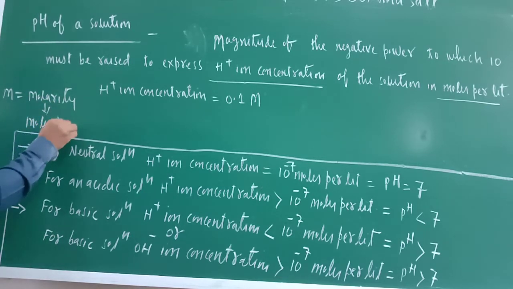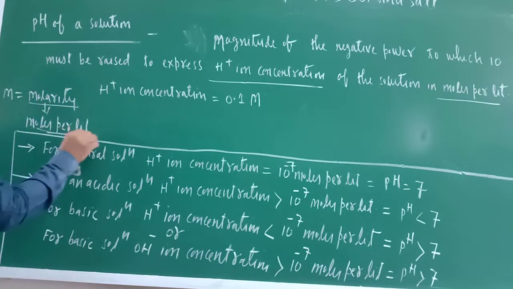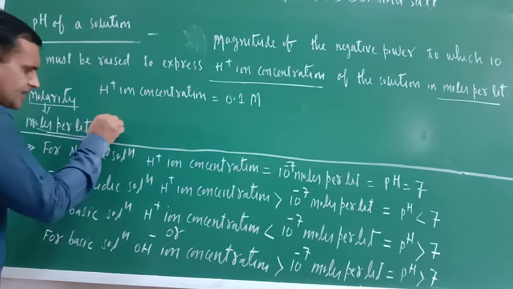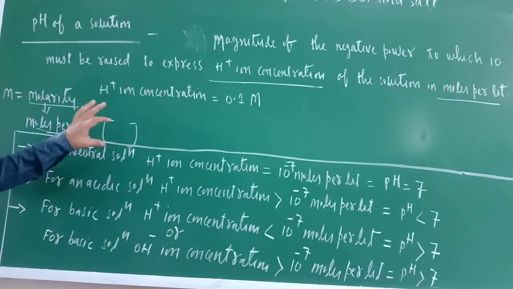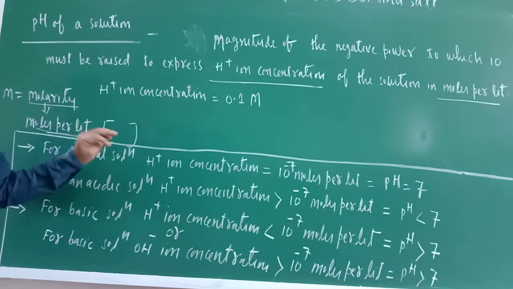Same thing. Molarity equal to moles per liter, that is capital M. So molarity and moles per liter both are same thing. And the substance must be written inside the square bracket. This is molarity or moles per liter. In higher class you will study.